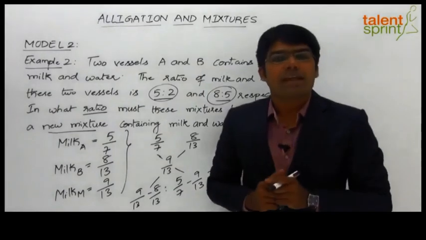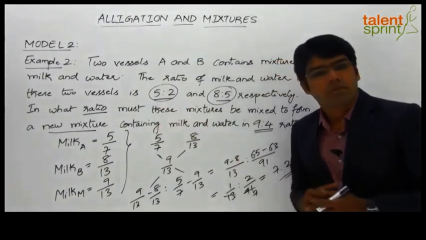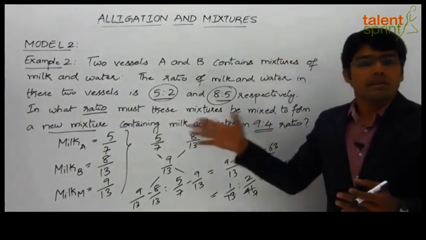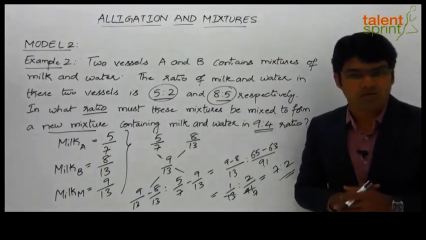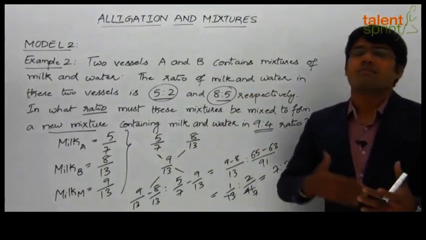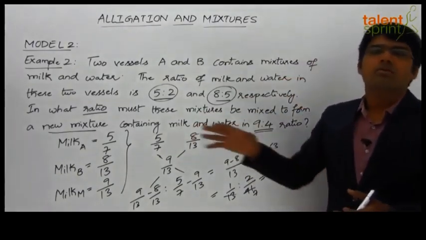The other point which I would like to mention here is about the general method of answering these questions. Here we have seen in model 1 and model 2 that the alligation rule gives us the ratio in which the two quantities have to be mixed. But understand that these questions can also be answered without using the alligation rule. Let's solve this question here without using the alligation rule.